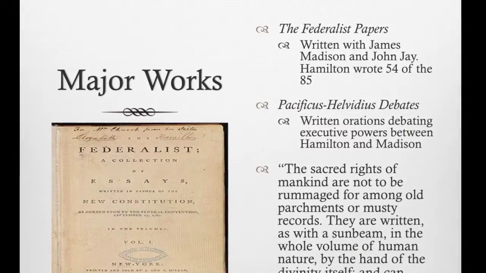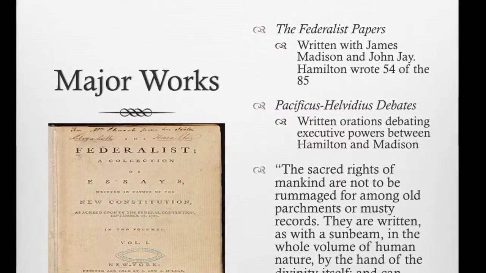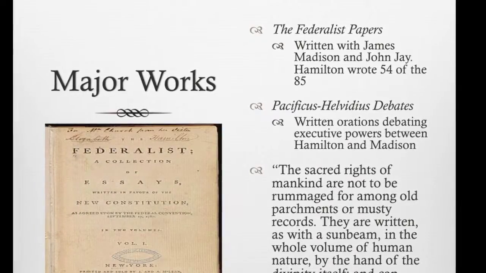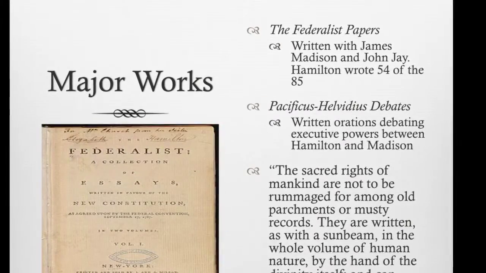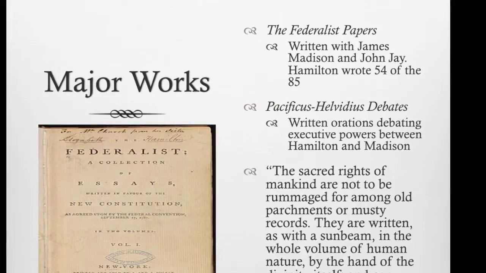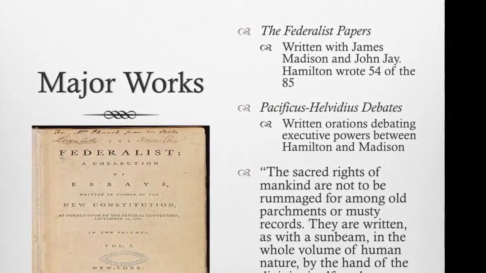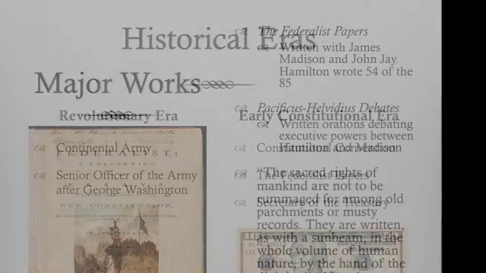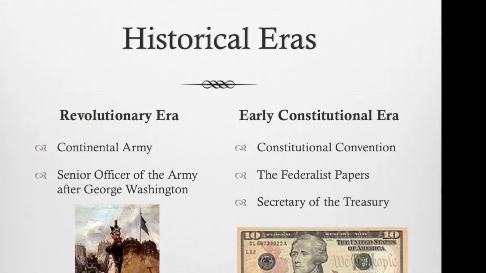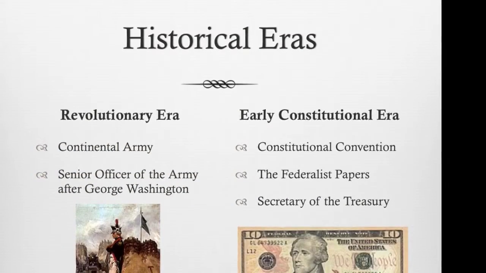You'll see at the bottom probably the most famous quote from a Hamiltonian Federalist paper about the rights of man and how the new government would not infringe upon any of them, which clearly was not quite accurate if you look at the context of today. Less well known are the Pacificus-Helvidius debates about a national bank between Hamilton and Madison. Now, in order to understand why Hamilton took these positions, we need to understand the eras in which he lived.